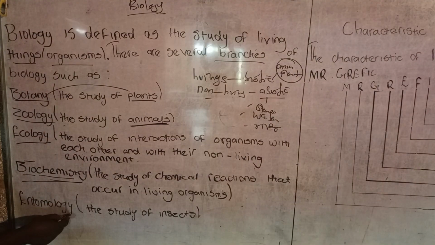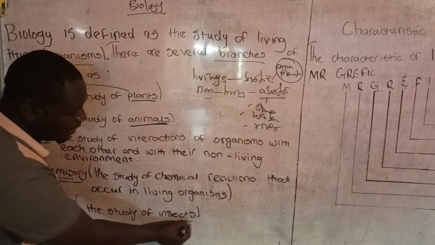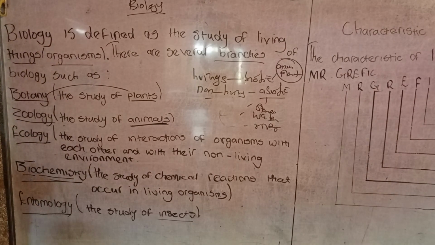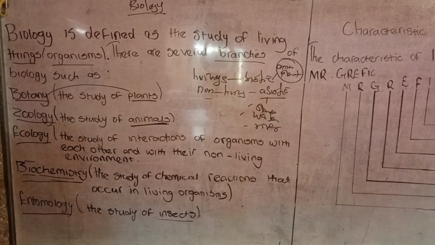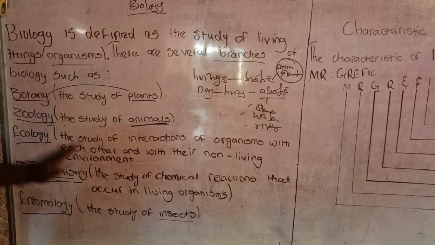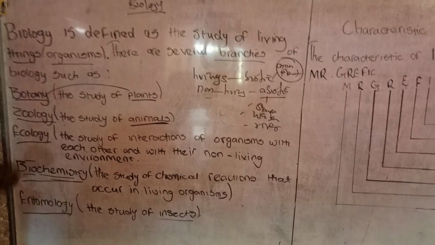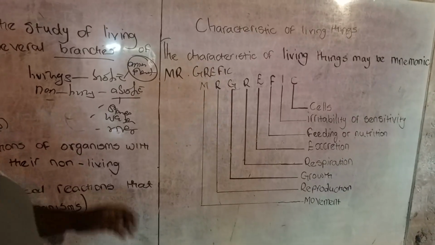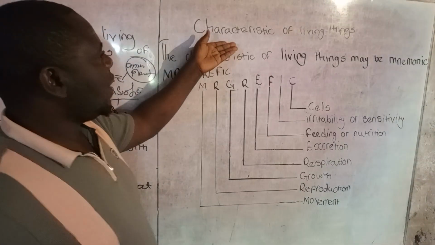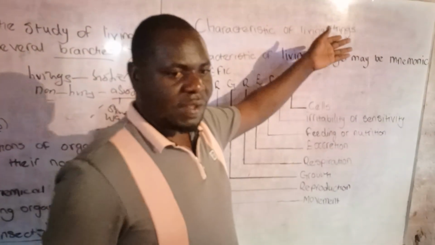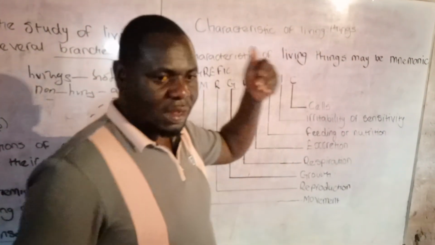Then the last branch of biology for now is entomology. Entomology is the study of insects. So these are the branches of biology. The next part is the characteristics of living things, or living organisms.